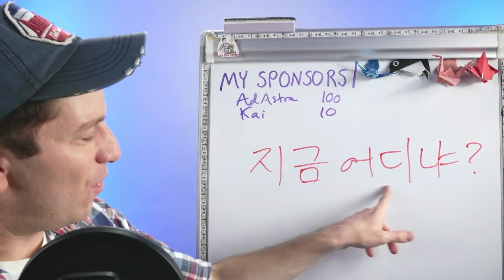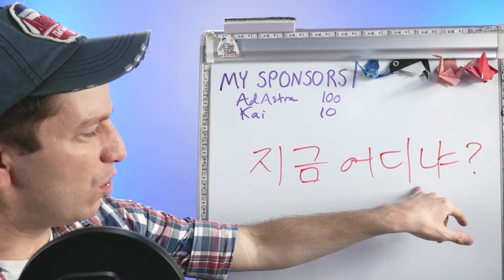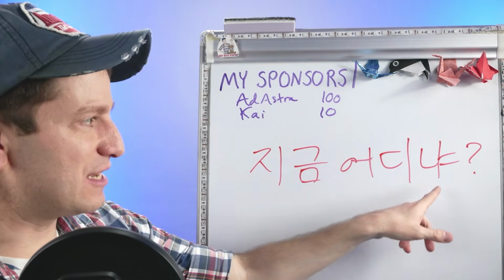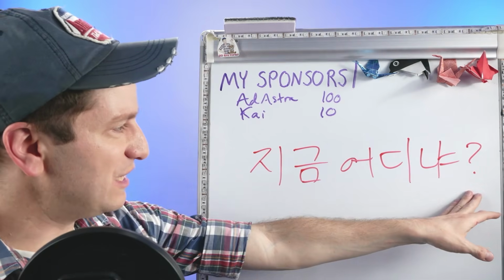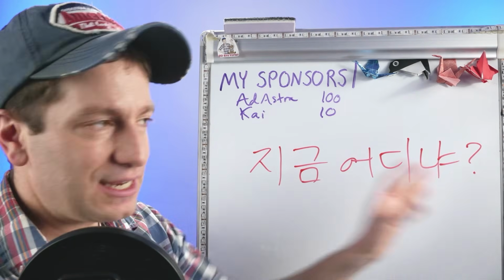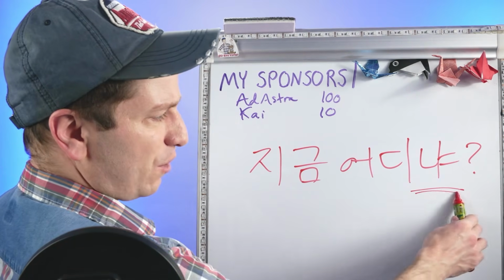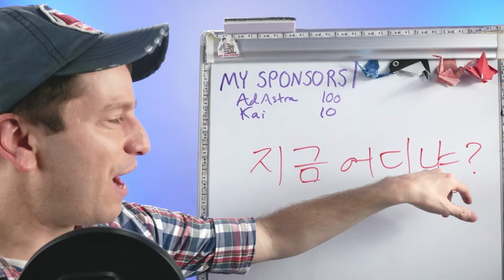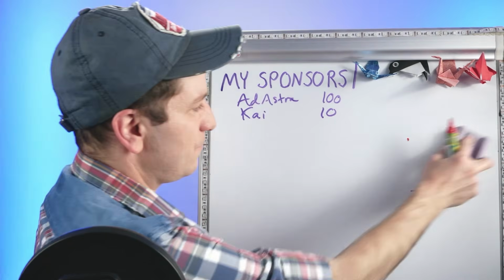So let me give you a few example sentences. 지금, right now, 어디냐? 어디 is where. 냐 is 이다, but after a vowel, you just can say 냐. 지금 어디냐? So where are you now? 지금 어디냐? Again, this is the same as the first form we did, but that's only because it is ending with a vowel already anyway.